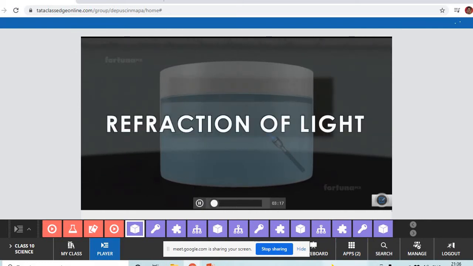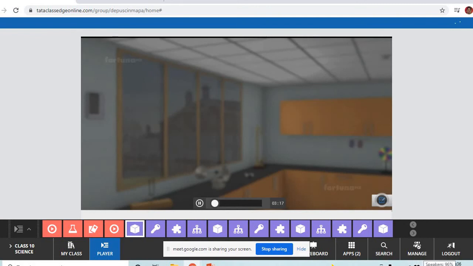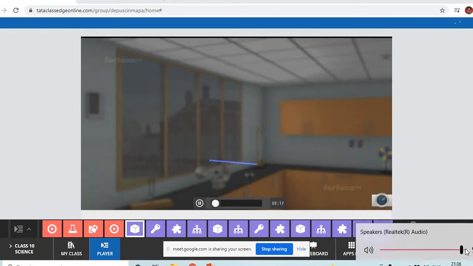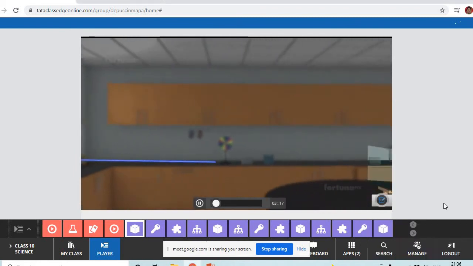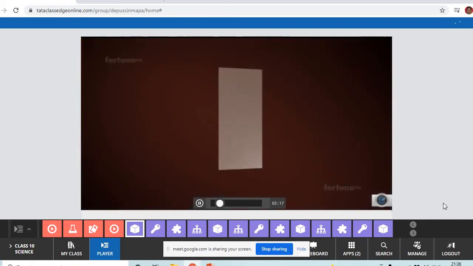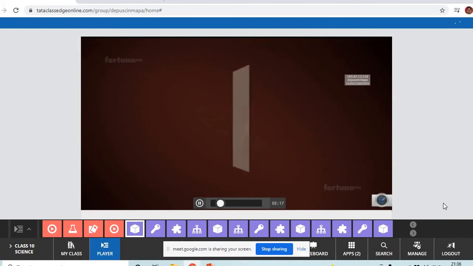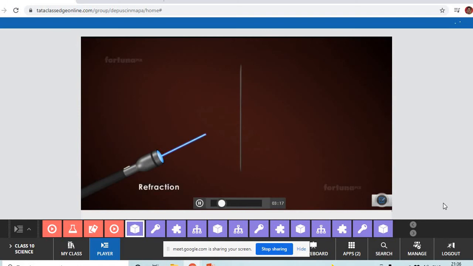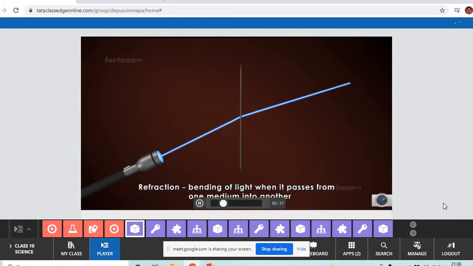Refraction of light. When passing through a transparent media, light will travel in a straight line. Some surfaces, such as a mirror, won't allow the passage of light. Instead, light will bounce off the surface, a phenomenon referred to as reflection. Other media, such as transparent glass panes, will allow the passage of light rays. Refraction can be defined as the bending of light when it passes from one medium into another.